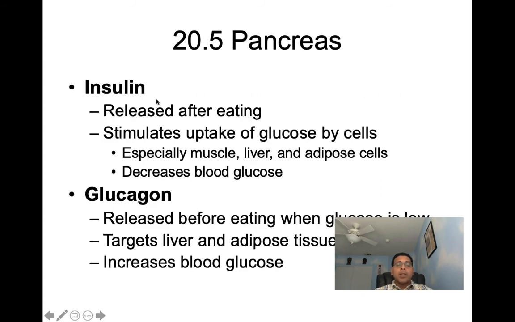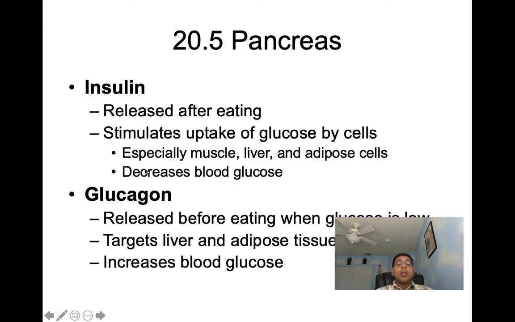Now, when we talk insulin, it is going to be released after eating. When our glucose levels increase, that's when insulin is released. Insulin is going to stimulate the uptake of glucose by our cells, especially muscle, liver and adipose cells. It causes a decrease in our blood glucose levels.